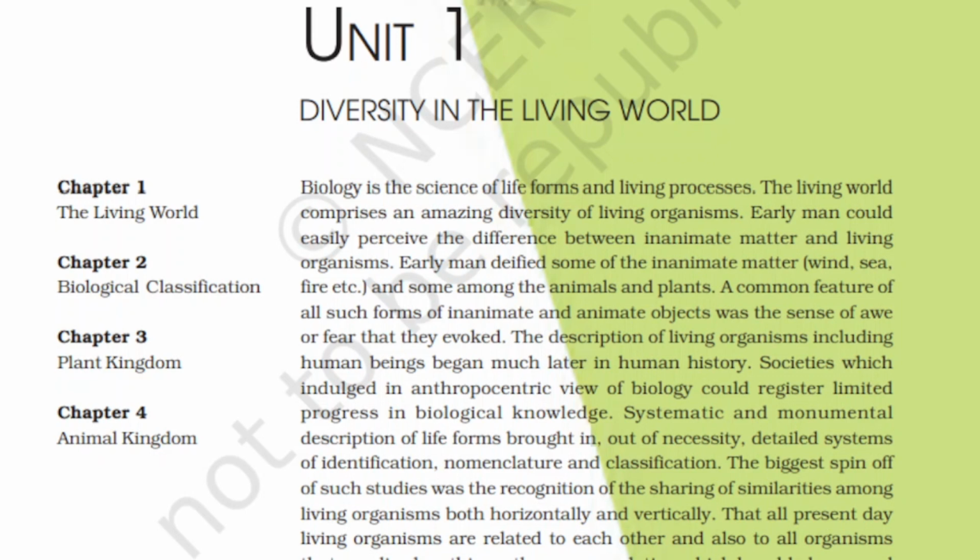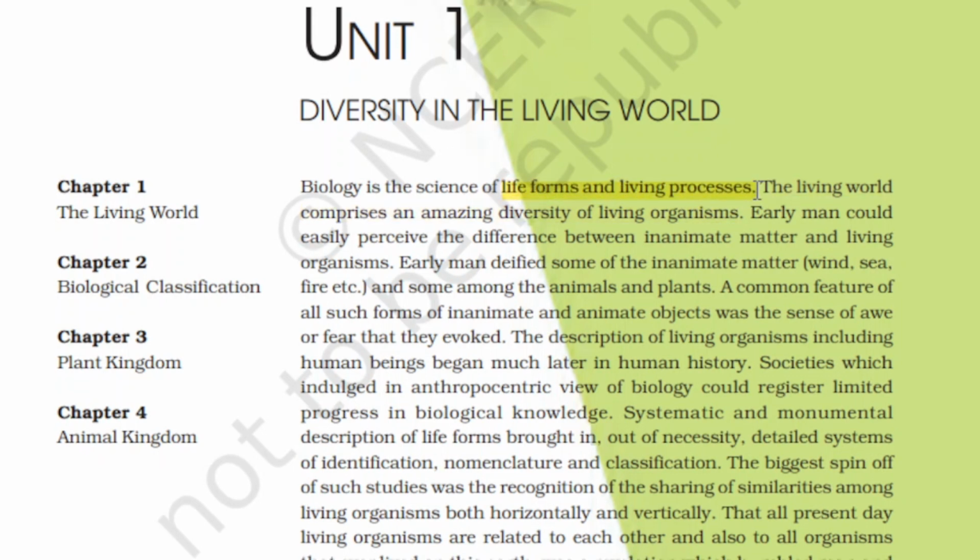So before going to chapter 1, we have a small introduction about what is biology, what is diversity, and we'll discuss the scientist who is mainly involved in this chapter. So coming to the class, biology is the science of life forms and living processes.